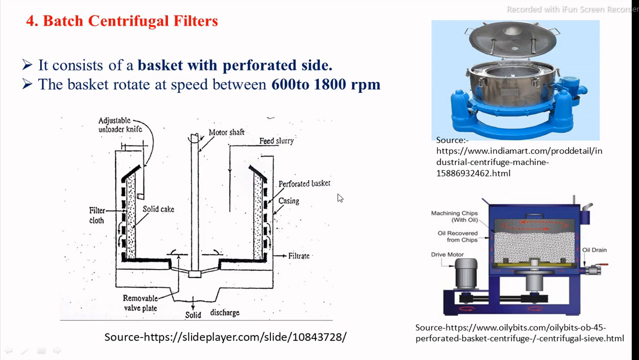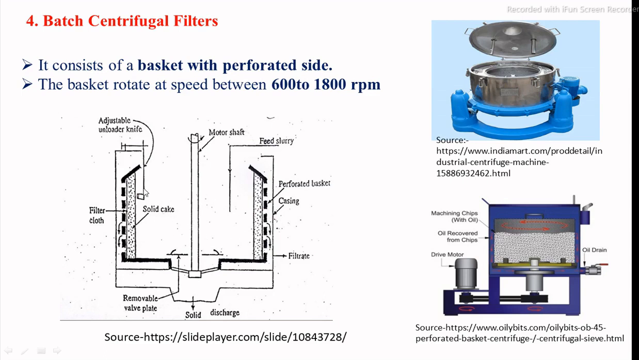In the batch centrifugation process, this is another simple design of the basket centrifuge, in which the shaft is located at the center and connected with the perforated basket. The side of the basket is completely perforated, and inside it the filter media is provided. The slurry is fed to the center of the basket. When the basket rotates, centrifugal force is created.